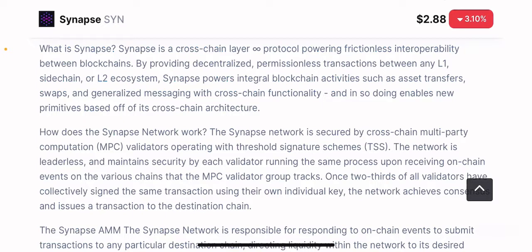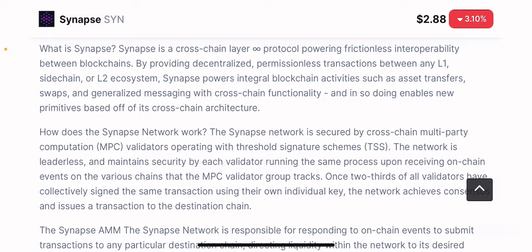So what is Synapse? Synapse is a cross-chain layer infinity protocol powering frictionless interoperability between blockchains. By providing decentralized permissionless transactions between any layer 1, sidechains or layer 2 ecosystem, Synapse powers integral blockchain activities such as asset transfers, swaps and generalized messaging with cross-chain functionality, and in doing so enables new primitives based off of its cross-chain architecture.